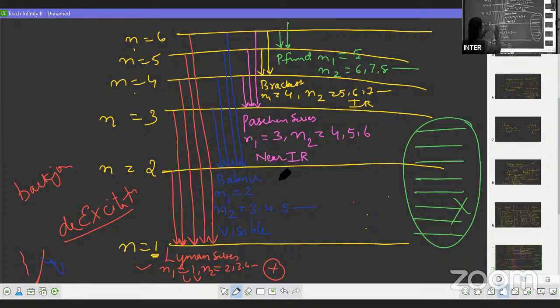It's not like that. All the electrons from all the orbits coming to the first orbit, then it is called the Lyman series. From all the orbits coming to the second orbit, it is called the Balmer series. Coming to the third, the Paschen series. Coming to the fourth, the Brackett series. Coming to the fifth, the Pfund series.